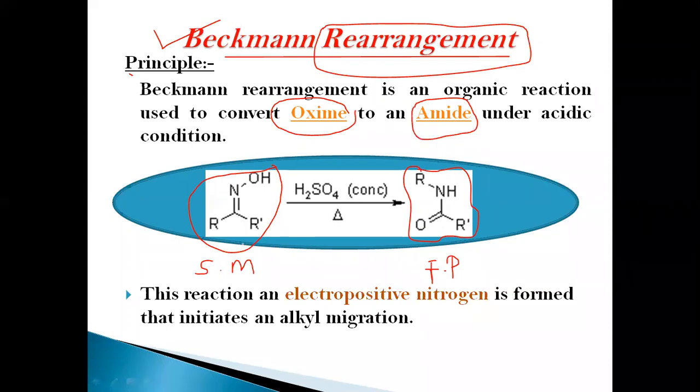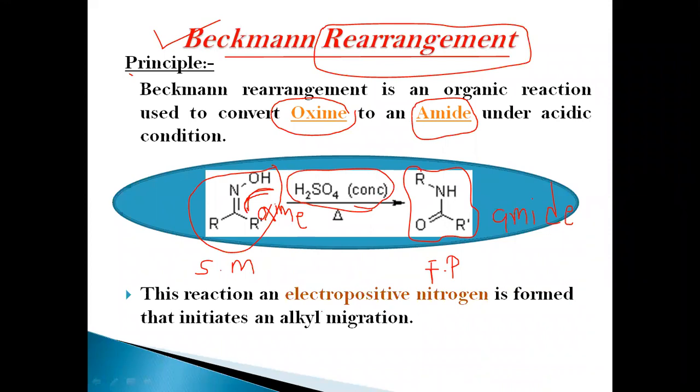Here, if you see the reaction, this is the structure of an oxime. An oxime contains C double bond N OH. This part is the oxime part. Oximes convert into amides in the presence of acids. Here, concentrated hydrochloric acid is used for the formation of amides. In this reaction, electropositive nitrogen is formed.